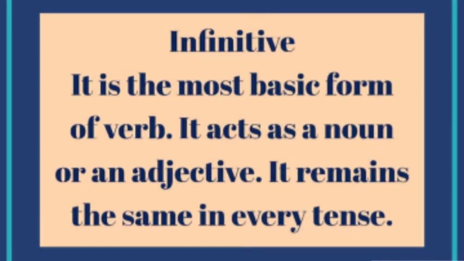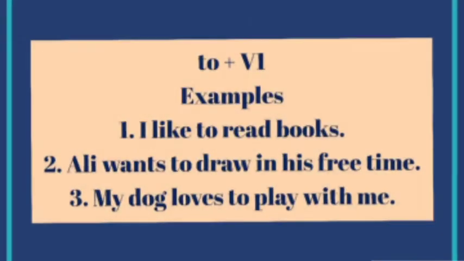Infinitive is the most basic form of verb. It acts as a noun or an adjective. It remains the same in every tense. Whatever tense we are using in the sentence, the infinitive form will always be the same. Clear? So what is that infinitive form? That is to plus V1. V1 means first form of the verb, the base form of the verb, is used with to. This is called infinitive.